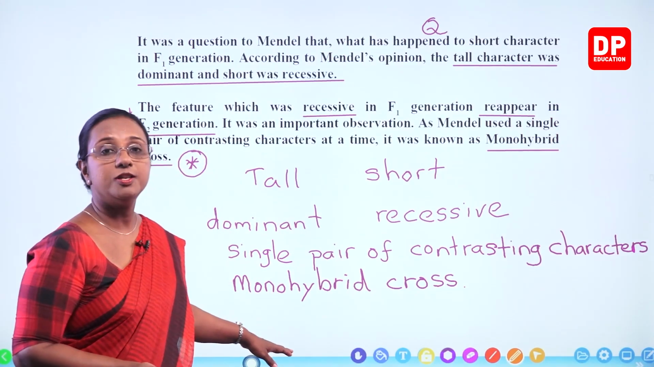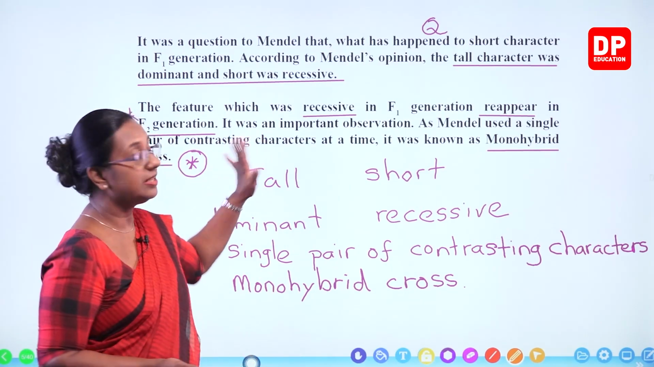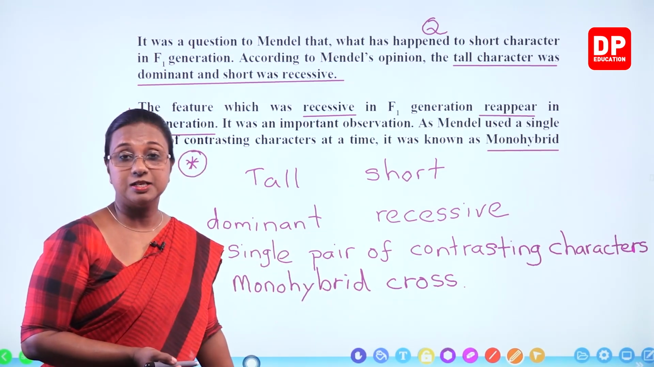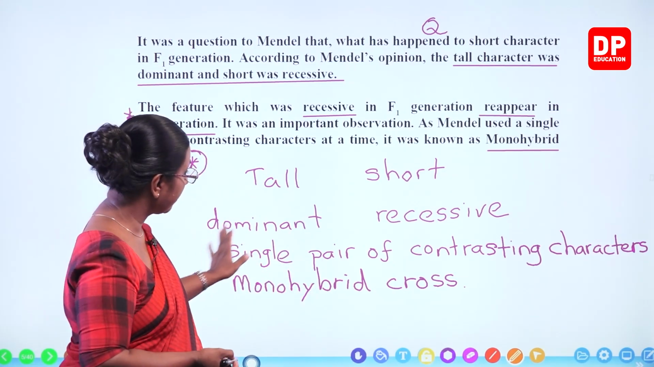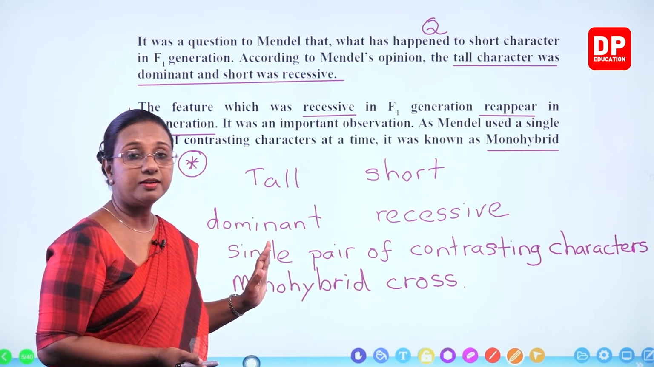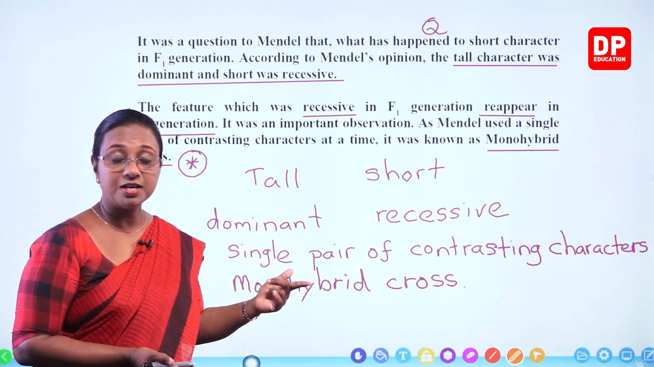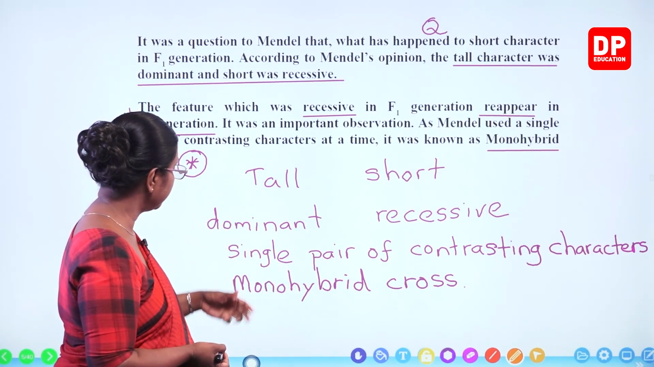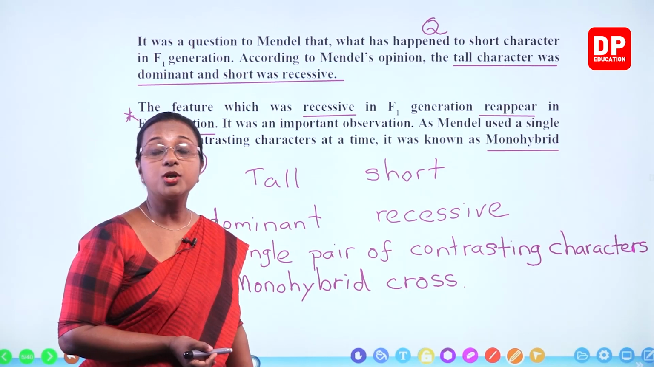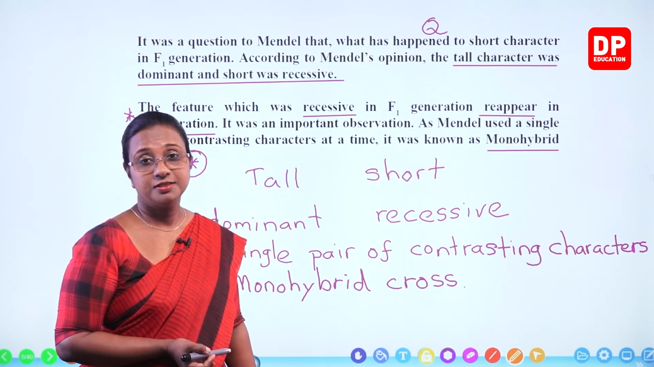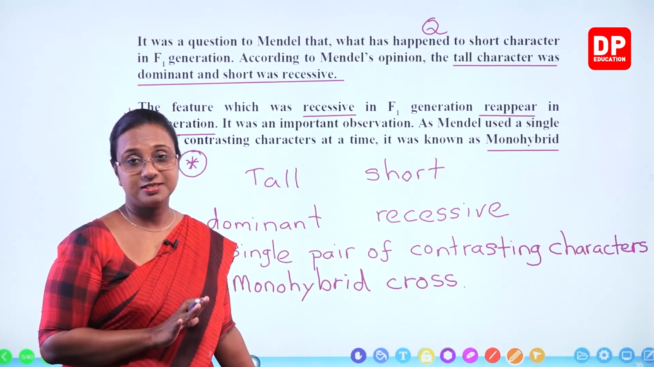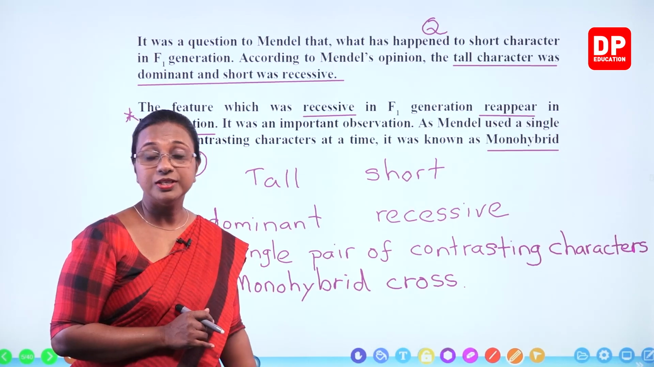So, I am writing all these terms. They are all given in the explanation, but these are new to you all. You have to remember these terms. So, when you answer questions also, you have to use the exact terms. Dominant character, recessive character, parent generation, F1 generation, F2 generation, then single pair of contrasting characters. Because of that, we call it a monohybrid cross. I am sure up to now you all can understand this procedure. So with that, I will move on to the next slide.